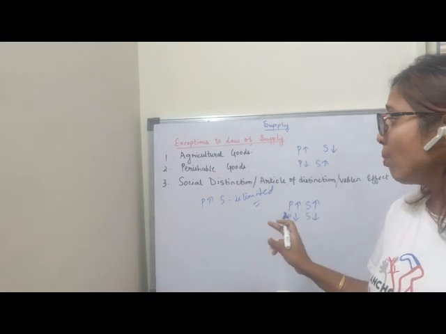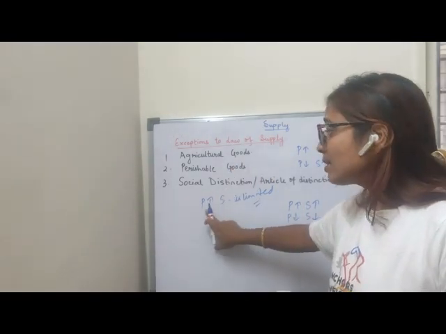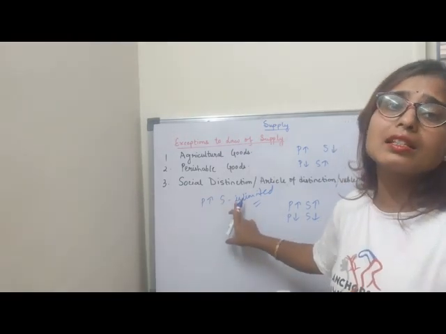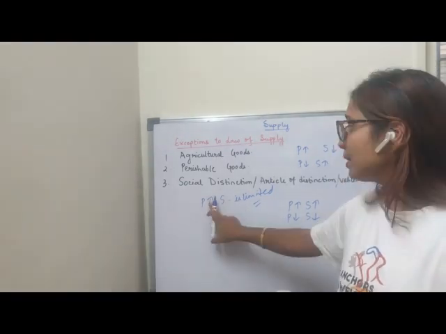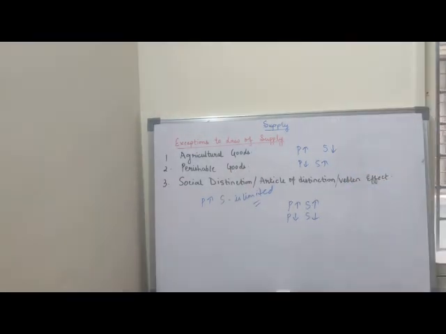So these are the points of the exceptions to the law of supply. That means prices are high for the diamond, but still the supply is limited. So here the law of supply does not operate. So these are the exceptions to the law of supply. I hope it is clear to you all, children.